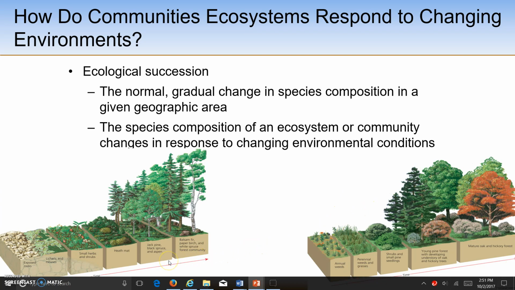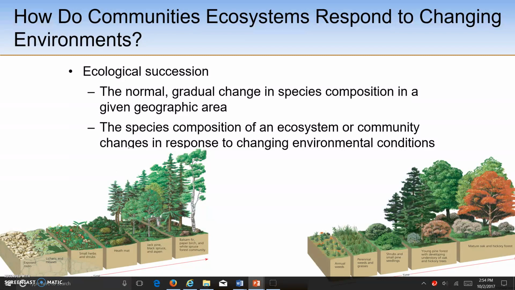Primary succession, depicted on the left corner of your screen, is the gradual establishment of biotic communities in lifeless areas where there is no soil in a terrestrial ecosystem or no bottom sediment in an aquatic system. So primary ecological succession can take hundreds to thousands of years.